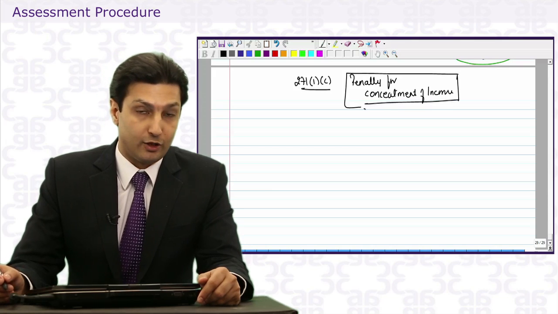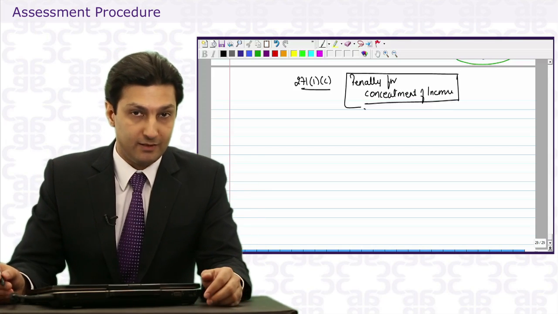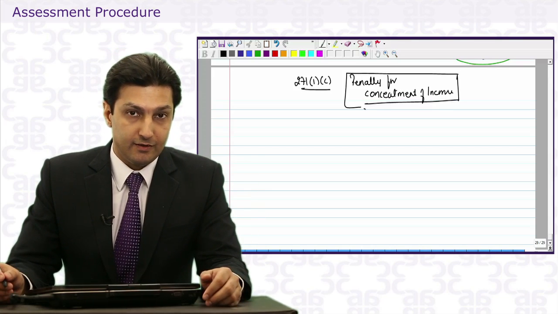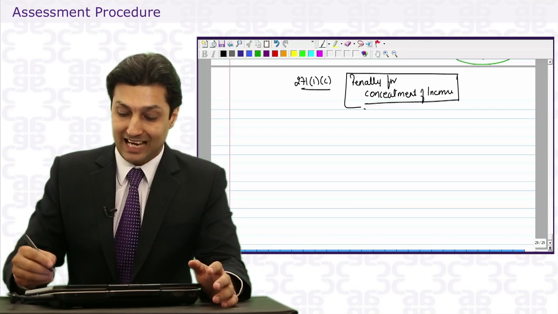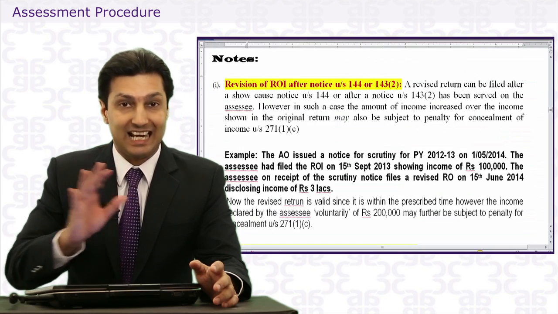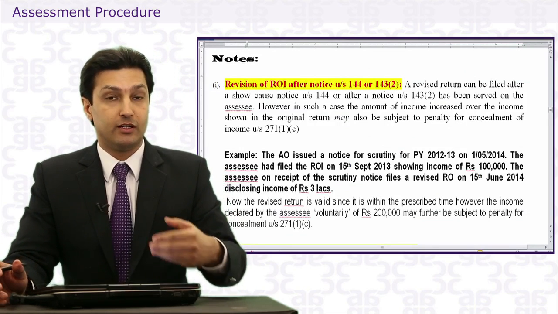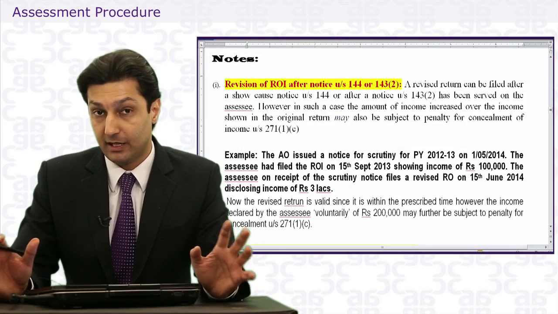If you've concealed your income, then you are levied a penalty on that concealment. There are different rates of that penalty, but the question is, can that penalty be levied? Now we're going to look at, can I revise a return, and if I do, whatever income I increase in the return, can it be open for penalty?